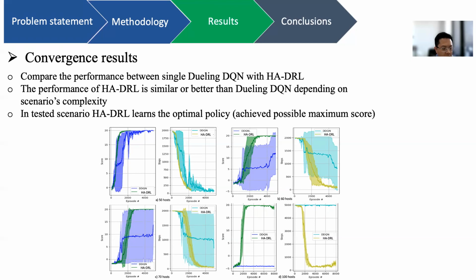Of all the tested environments, the HA-DRL, or the hierarchical agent, performs similarly to or outperforms the conventional DRL agents. It can also learn the optimal policy to achieve the maximum possible accumulated score with quite stable performance. So in all experiments, the performance of HA-DRL has smaller variance compared to the single dueling DQN agent.